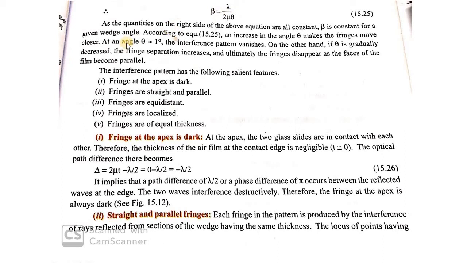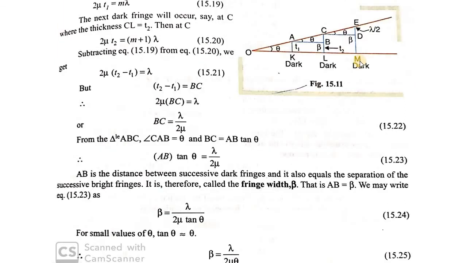That is, fringes will move closer and closer. When the angle theta is equal to 1 degree, the interference pattern almost vanishes. On the other hand, if theta is gradually decreased, the fringe separation increases. If theta decreases, beta increases, that is, the fringe width increases, and ultimately the fringes disappear as the faces of the film become parallel.